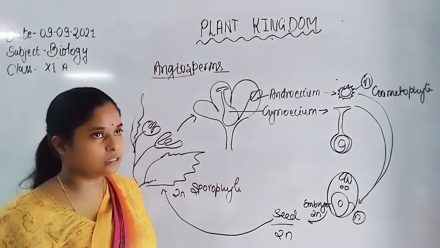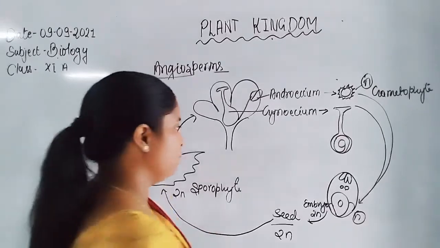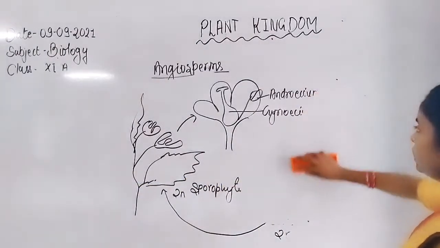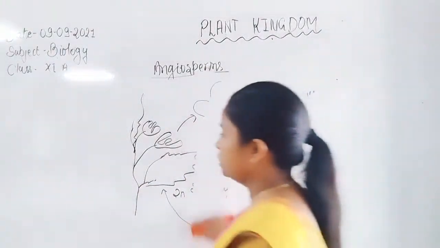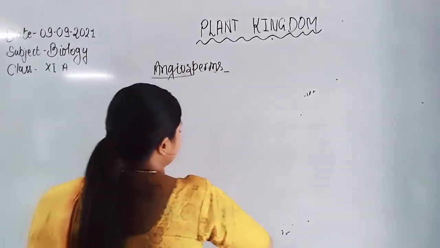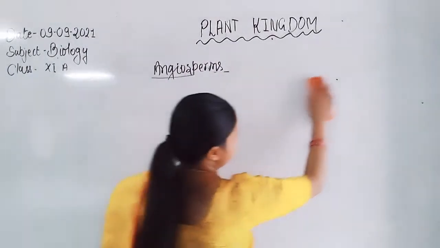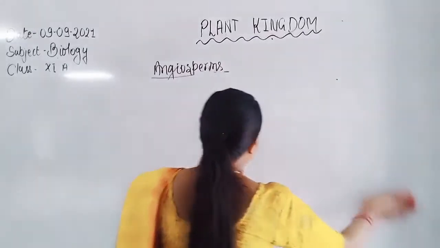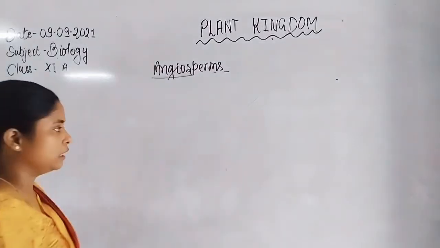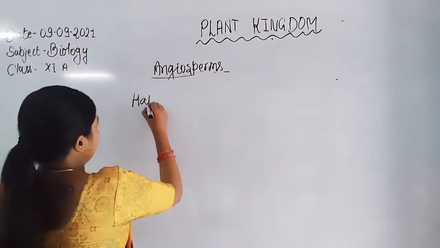Now let us discuss the types of life cycle. The types of life cycle are represented by the individuals of the bryophytes, pteridophytes, some algae, and interestingly the algae also show the haplodiplontic type of life cycle. First we discuss the haplontic type of life cycle, which is represented by most of the bryophytes and algae.